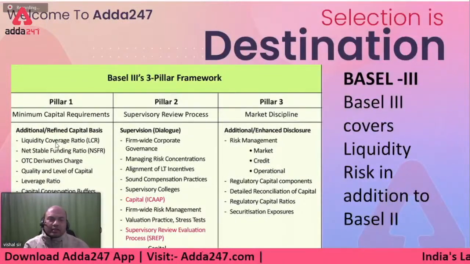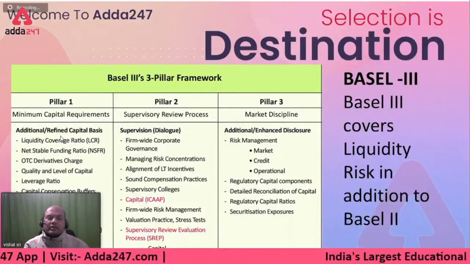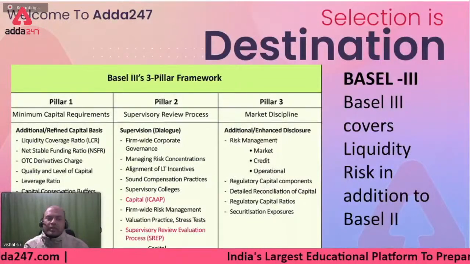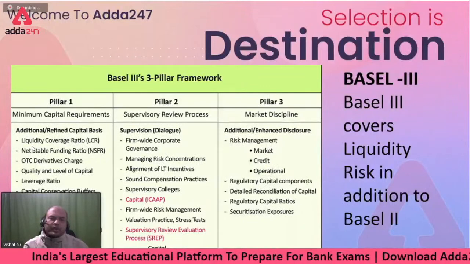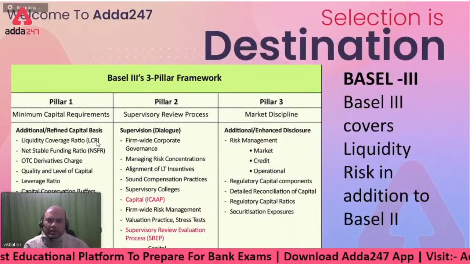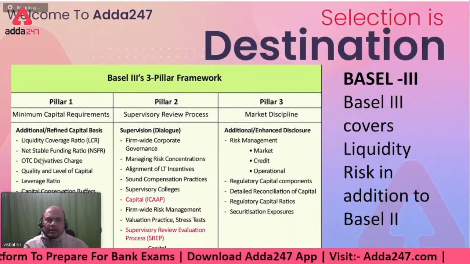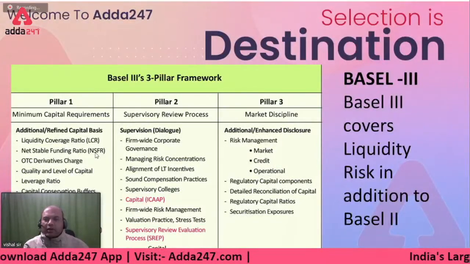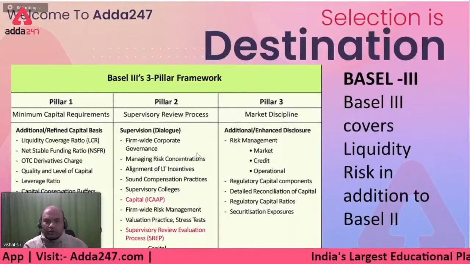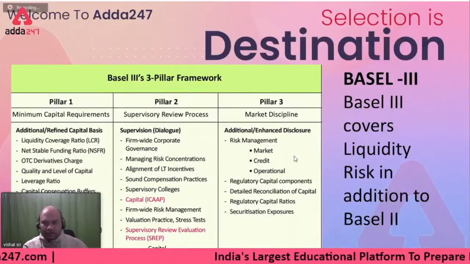So these are the important parts in Basel 3 for minimum capital requirement. We'll see them one by one. There are ratios available for this. Liquidity coverage ratio, I'll cover this separately. LCR, NSFR, net stable funding ratio, because in this slide I'll only cover that which is not covered further.